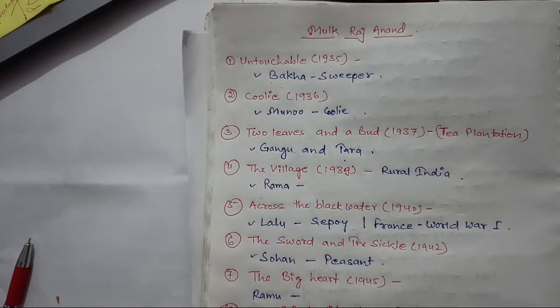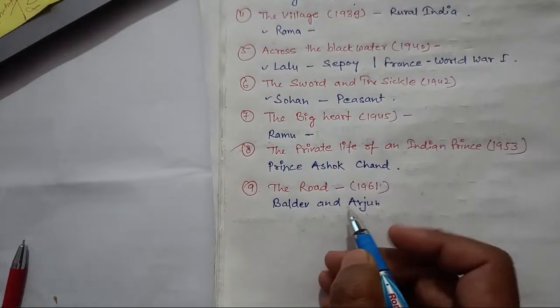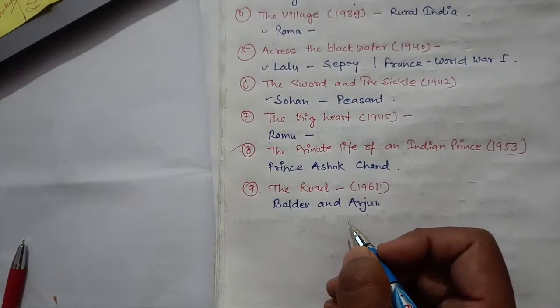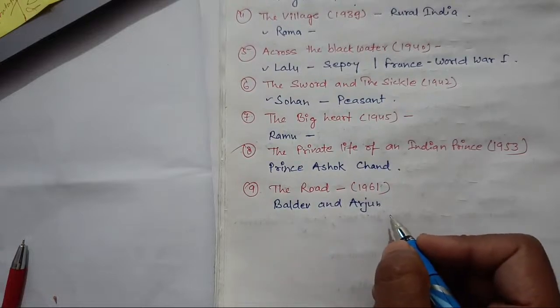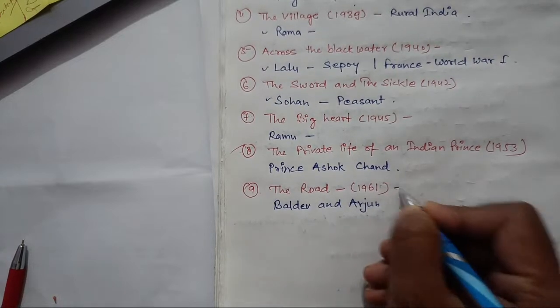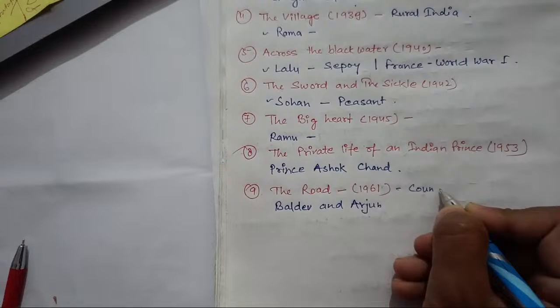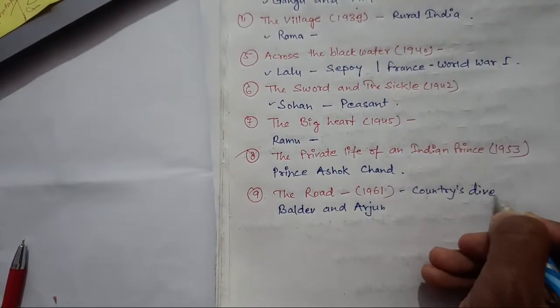Baldev and Arjun. Now let's go for this next one. Baldev and Arjun, they rode. Our father-son duo, Baldev and son, father and son, travel across India, encountering various characters that reflect the country's diversity. So this work is about the country's diversity. So you should remember the country's diversity.